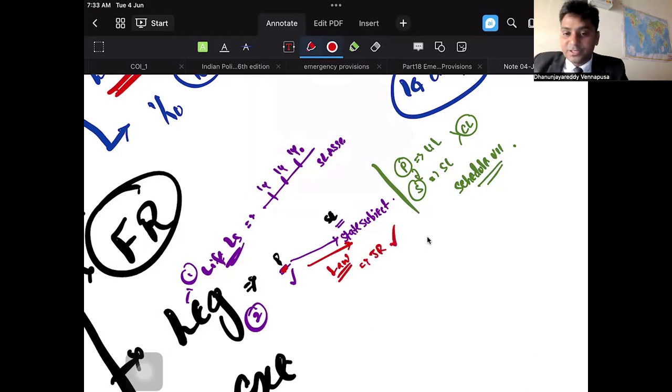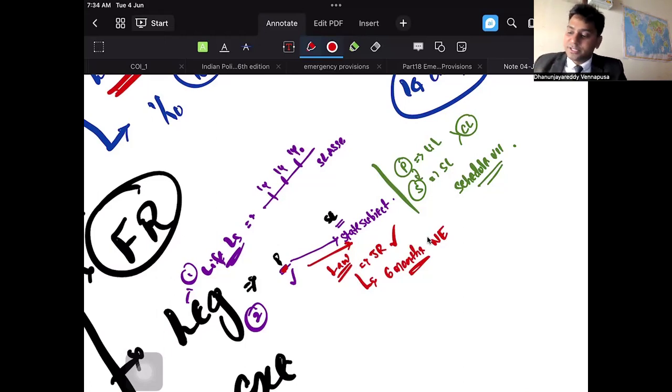Yes, Minerva Mills case. And the law will cease to operate after 6 months of termination of national emergency. So for example, if Parliament made a law on a state subject, that law, 6 months after national emergency, is going to cease to operate. This is the thing that you have to understand.